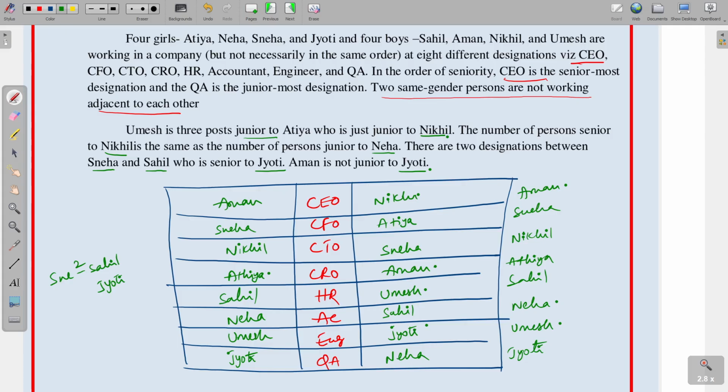Aman is not junior to Jyoti, Aman is senior to Jyoti, and Umesh is 3 positions junior to Atiya, who is just junior to Nikhil.